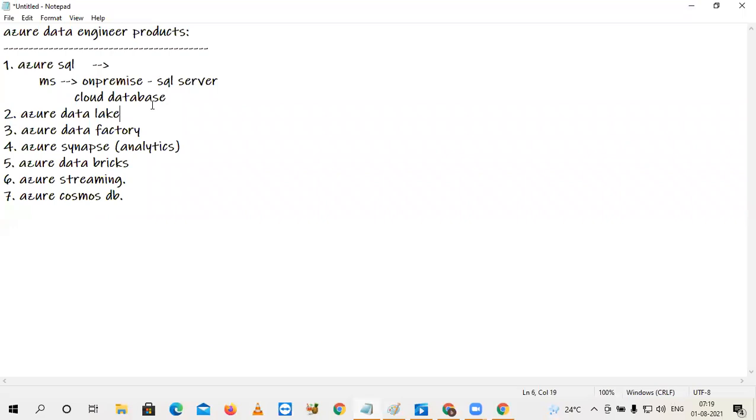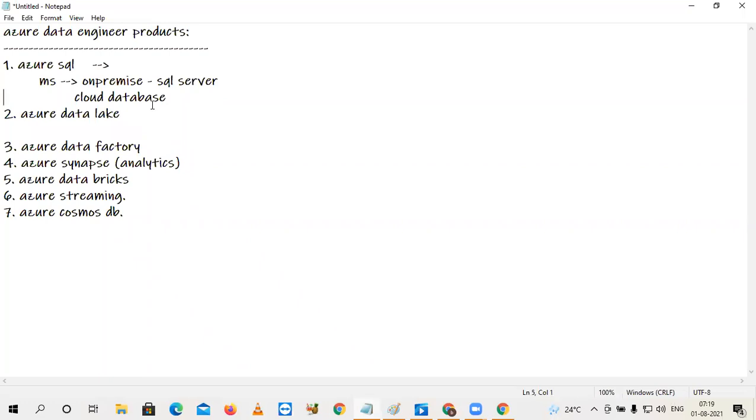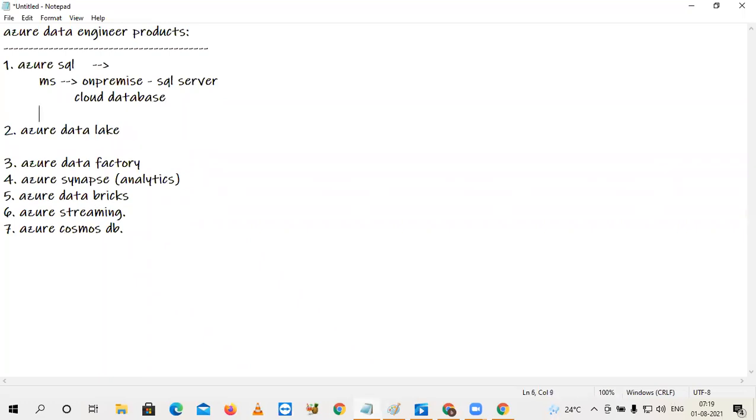But one thing here, Azure SQL is simply used for online transaction processing, simply OLTP. It is not for analytics and not for batch processing. It is used only for OLTP.